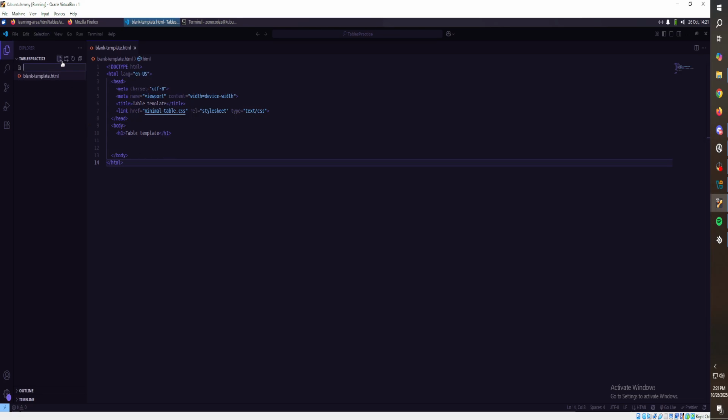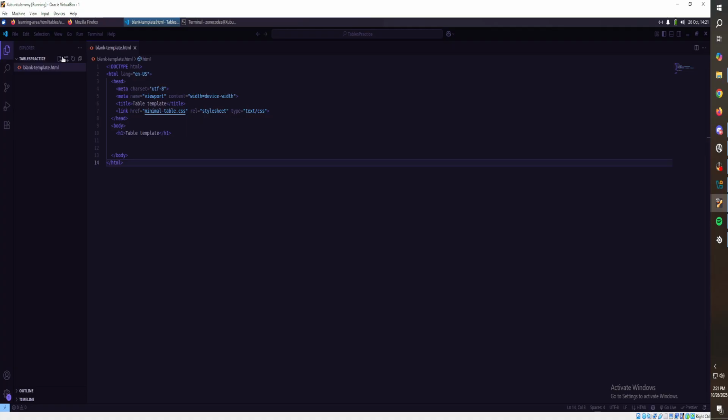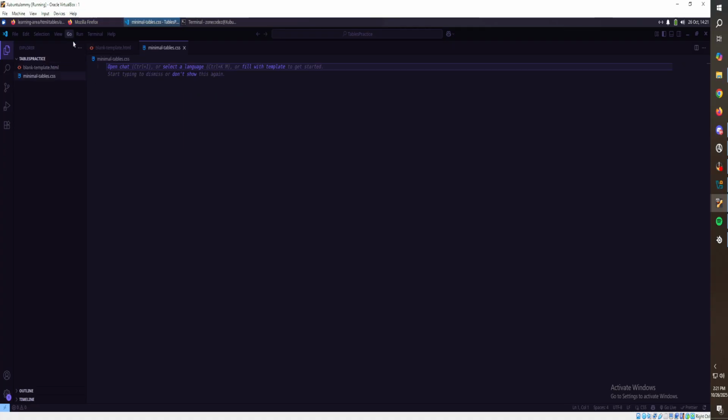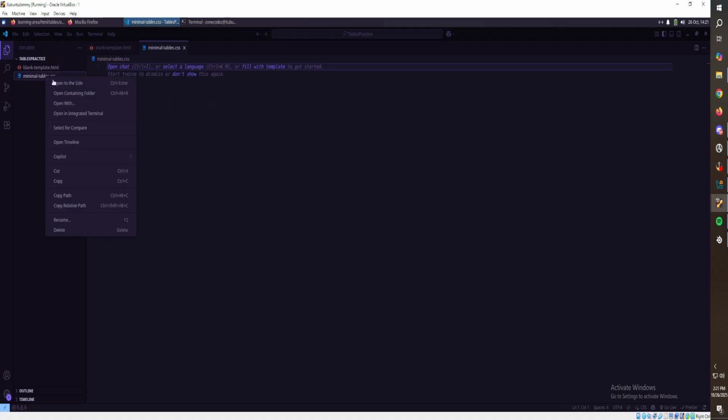And then we want to have another one called, let's see here, minimal table CSS. So minimal-table.css or tables. I think it's just table. All right. So minimal table CSS.